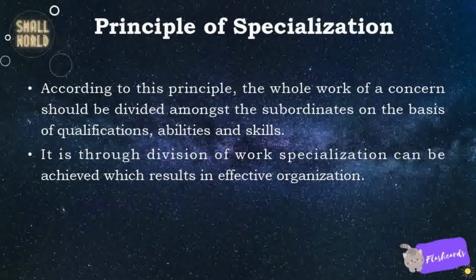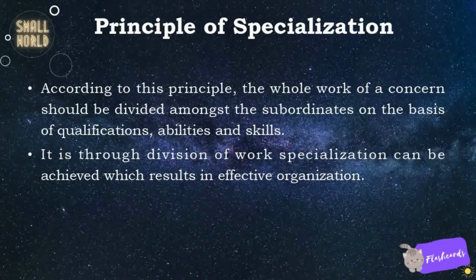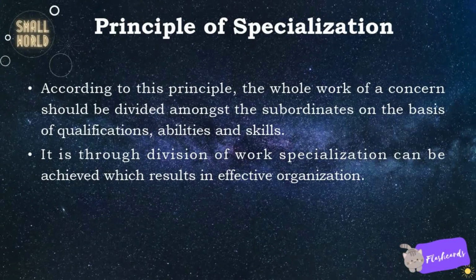Principle of specialization. According to this principle, the whole work of a concern should be divided amongst the subordinates on the basis of qualifications, abilities, and skills. It is through division of work that specialization can be achieved, which results in effective organization.